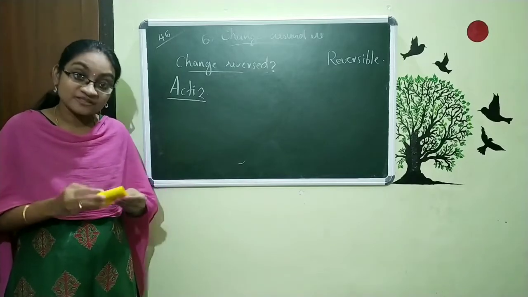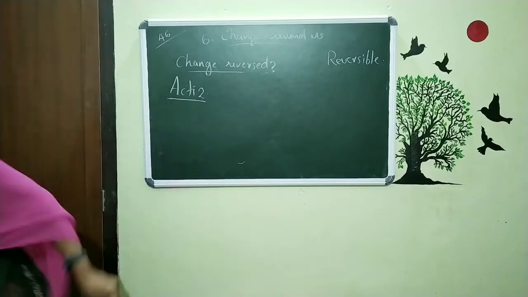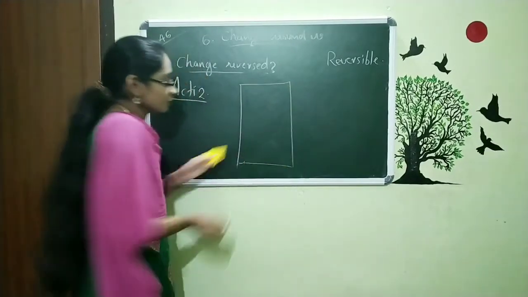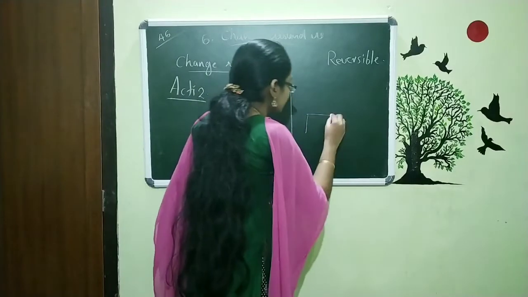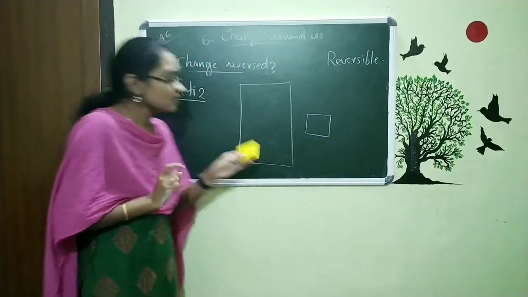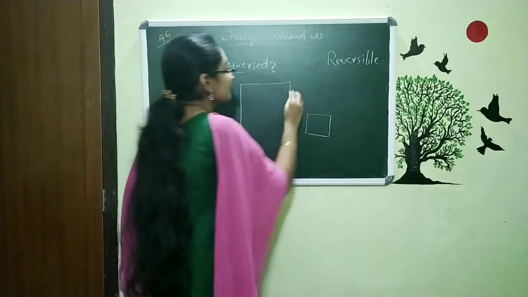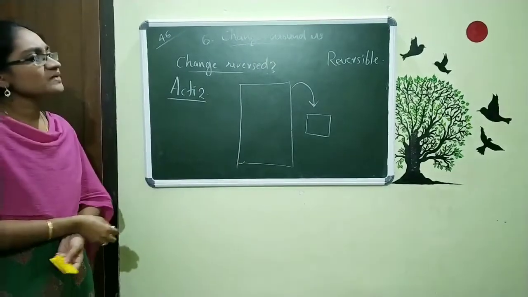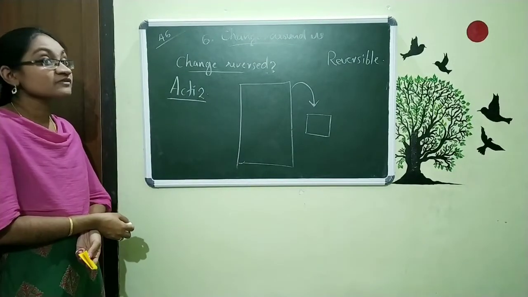So here at first our paper is a big piece. And now you can see I am folding it and it is in a small shape or small size. So I can say this big paper is changed. Now the question is, is it possible to reverse this change?